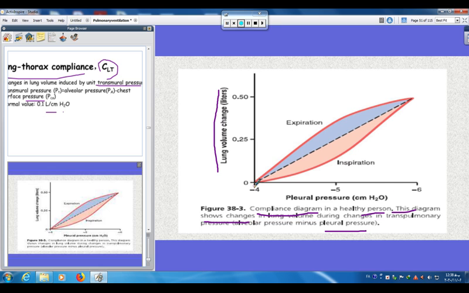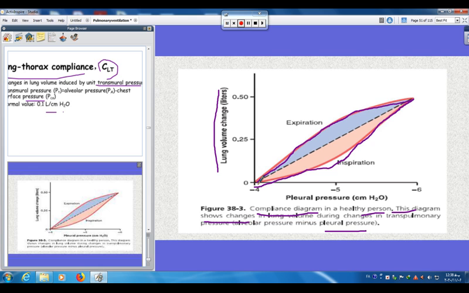After the pleural pressure is changed, the volume will change, and after that it reaches a peak, for the inspiration. For the expiration, it is the reverse: the pleural pressure changes and the volume will decrease.